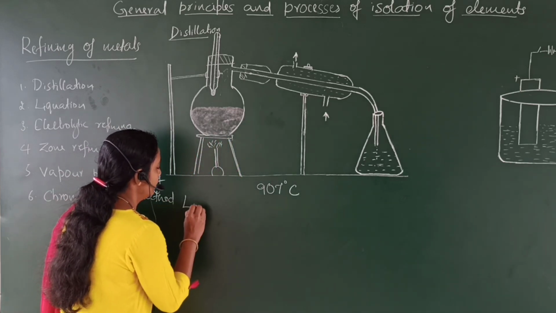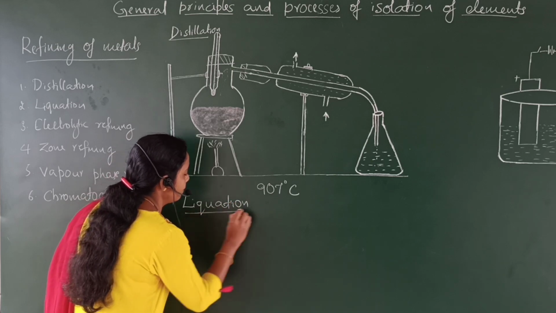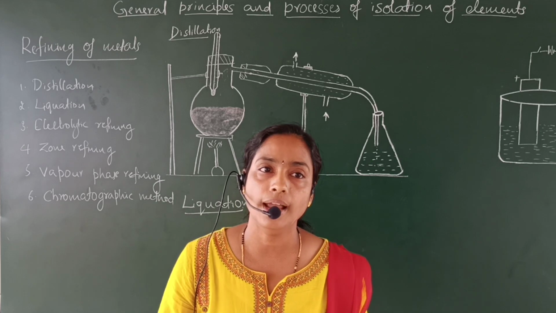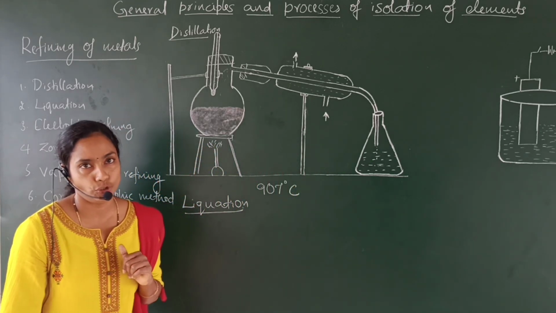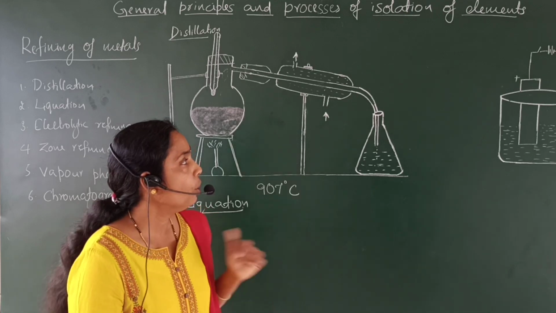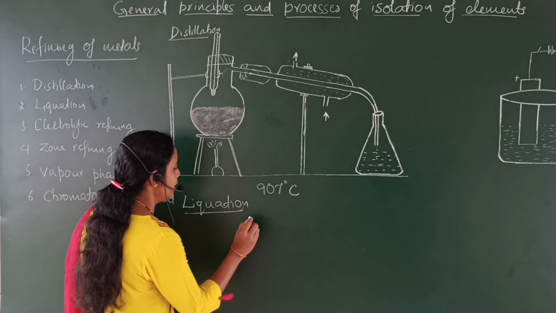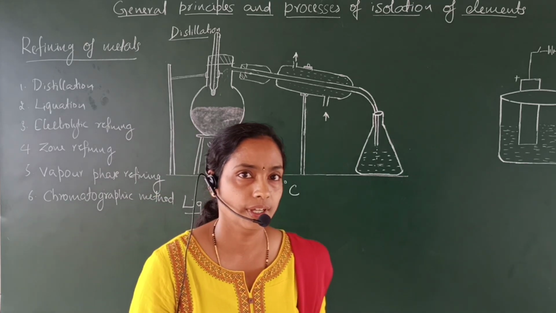Next, liquefaction. When there is a difference in the melting points of the metal and impurities, this liquefaction method is used. Usually, low melting metals like lead and tin are purified by this liquefaction process.